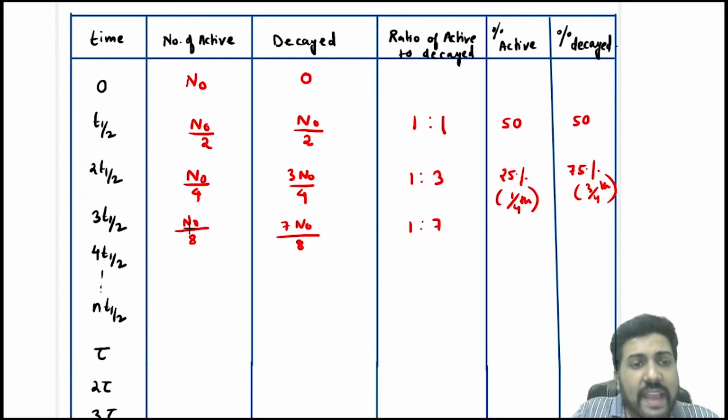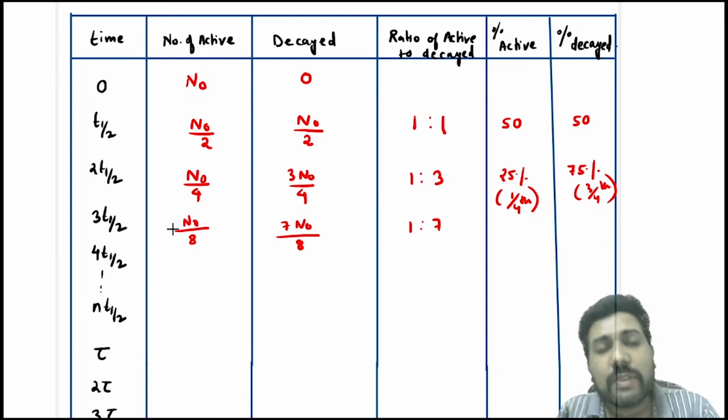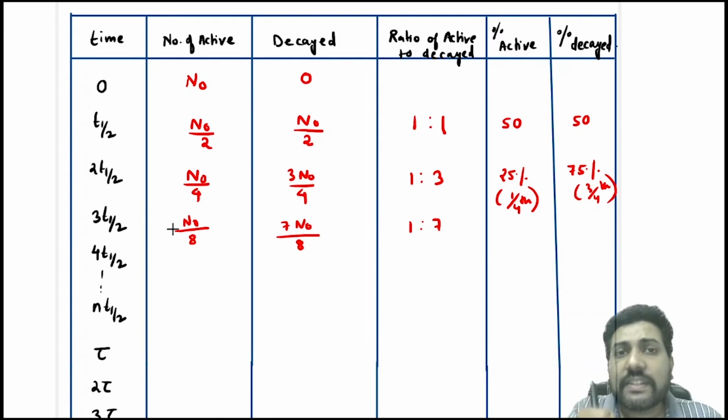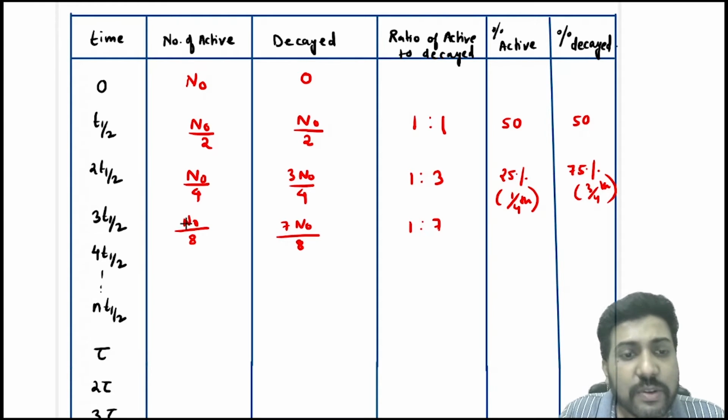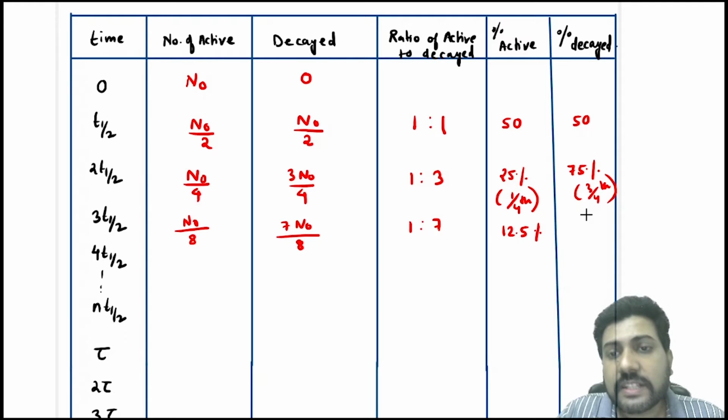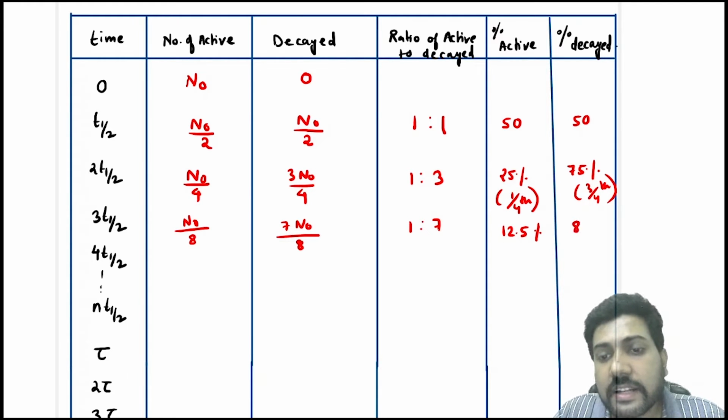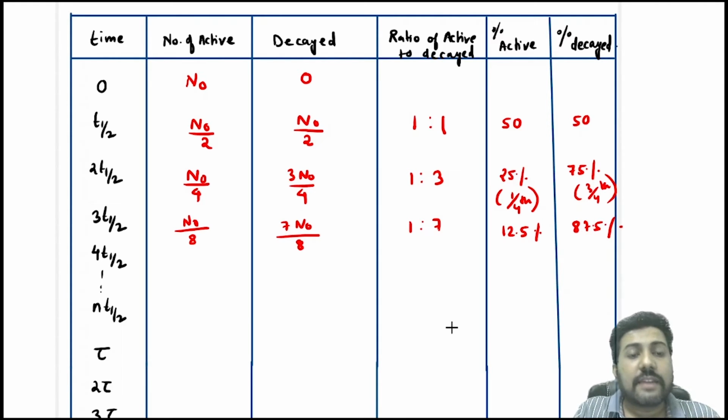If you see in the question that the ratio of active to decayed nucleus is 1:7, it should strike your mind immediately that 3 half-lives have elapsed. The percentage of active nucleus here will be 12.5% and the percentage that has decayed is 87.5%.